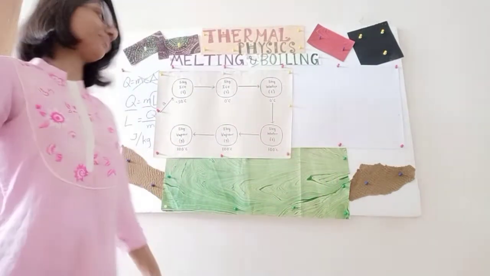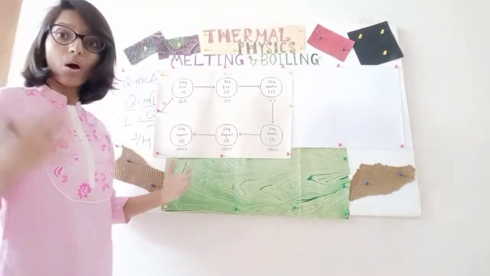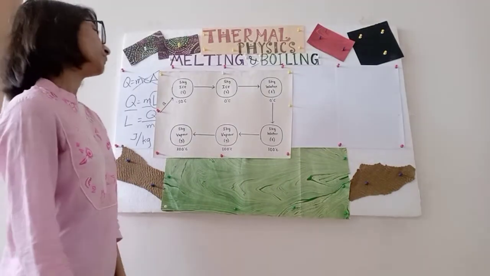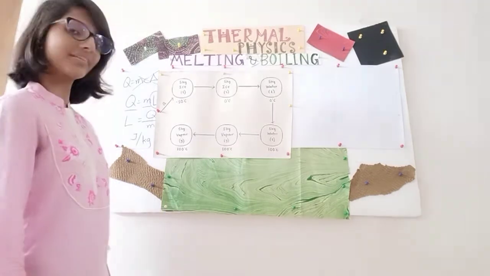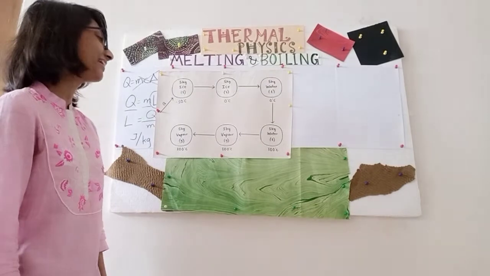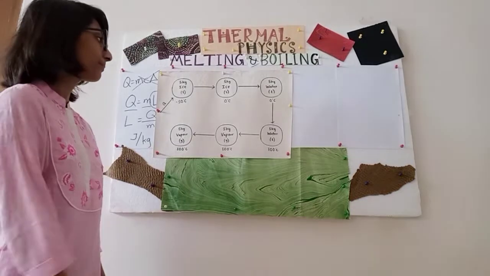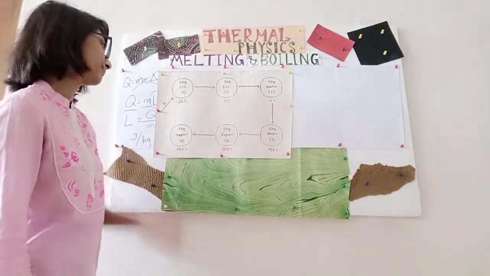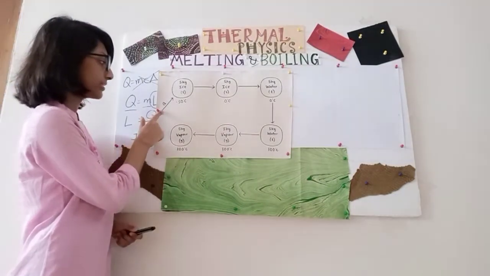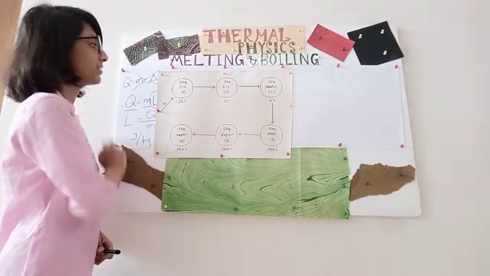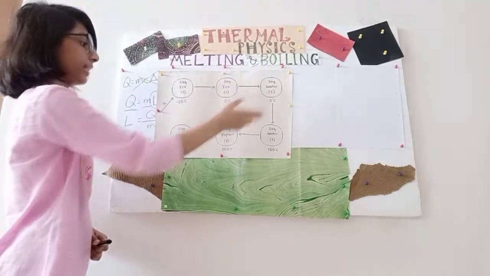So let's get started. First, as we always do, we observe. Let's do our observation. What is here? Well, I can see 6 circles, but not really circles, and I can also see that there are 5 kg marks in each of them. And what else can I see? One important thing is that Q is written, so heat is supplied to this substance, and this heat is actually transferred from one substance to another, and so on.